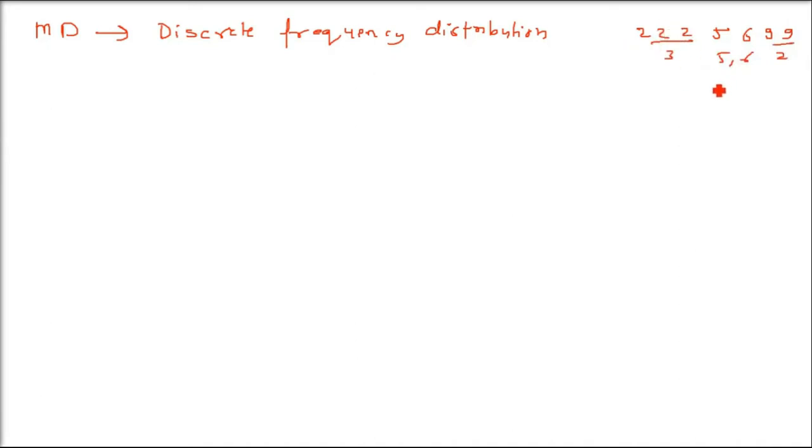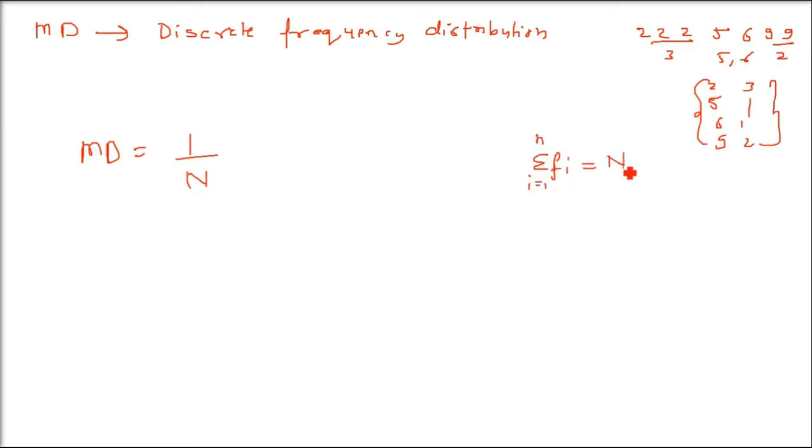So when the data is given as a distribution, 2 is the number, 3 is the frequency, 5 is the number, 1 is the frequency, 6 is the number, 1 is the frequency, 9 is the number, 2 is the frequency. How do we deal with this kind of data? Either about the mean or the median, both ways you can find it. It is 1 by capital N, where capital N is the sum of the frequencies, which is actually equal to the number of observations, since we are given frequencies and we just add them.